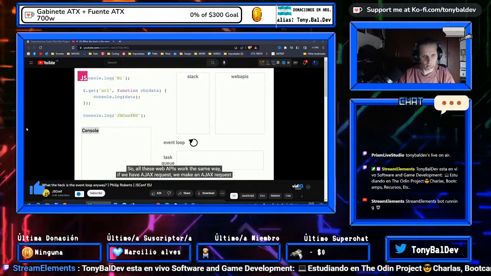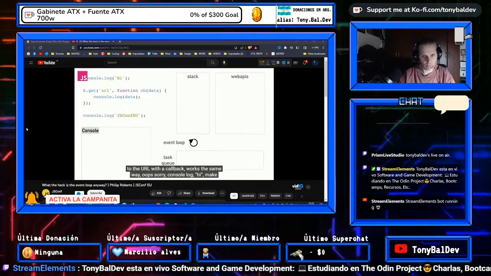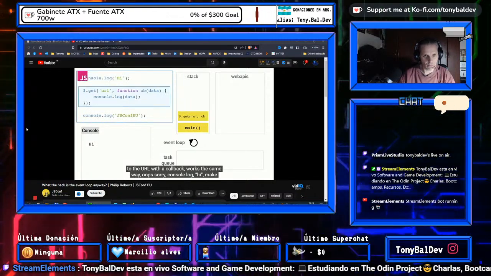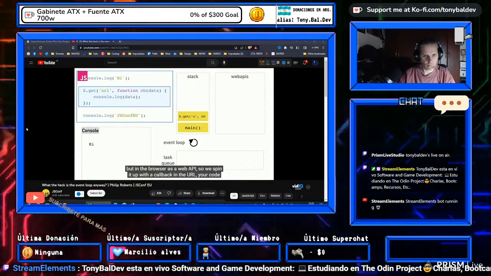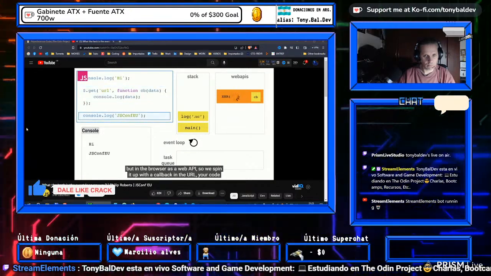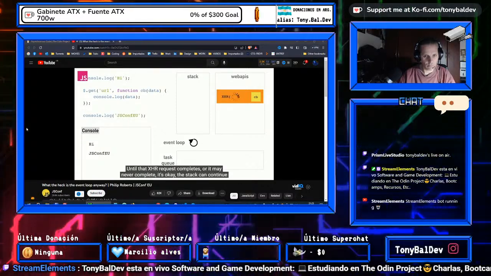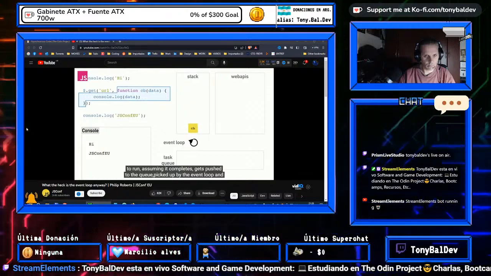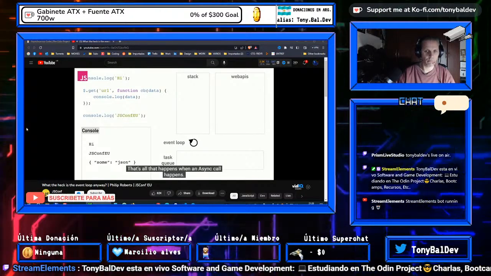OK. So all these web APIs work the same way, right? If we have AJAX requests, we make an AJAX request to a URL with a callback. It just works the same way. Console.log hi, make an AJAX request. The code for running that AJAX request does not live in the JavaScript runtime. It lives in the browser as a web API. So we spin up an XHR web API with a callback and the URL. Your code can continue to run until that XHR request completes, or doesn't complete. It may never complete, but that's OK. Your stack can continue to run. Assuming it does complete, the callback gets pushed onto the queue, picked up by the event loop, and it's run. Right? That's all that happens when an async call happens.